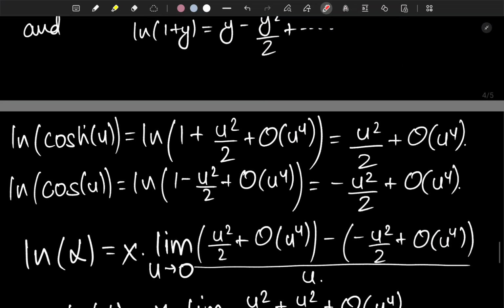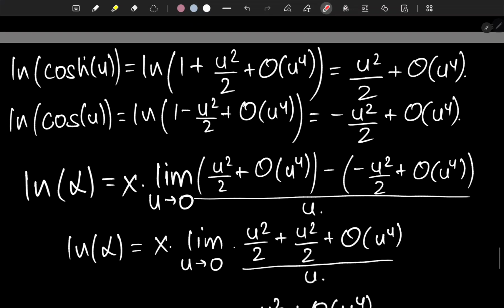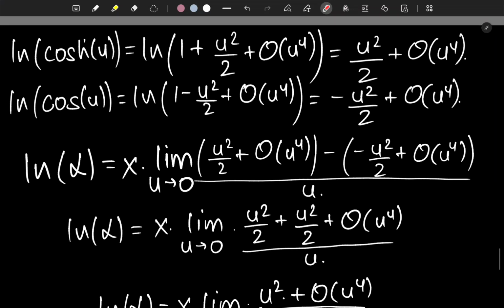And if we repeat the same process with the natural logarithm of cosine of u, we're going to have negative u squared over 2 as y, sorry guys, and the rest of the things would be considered as higher degree terms, or higher order terms actually.